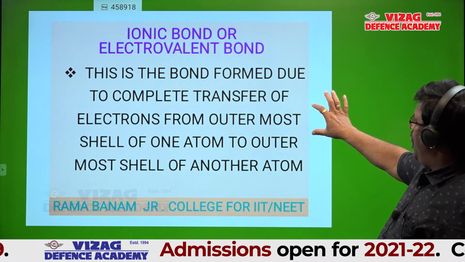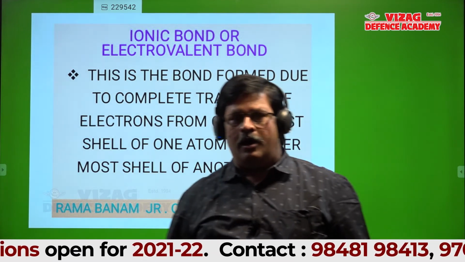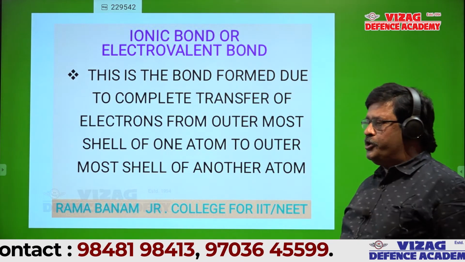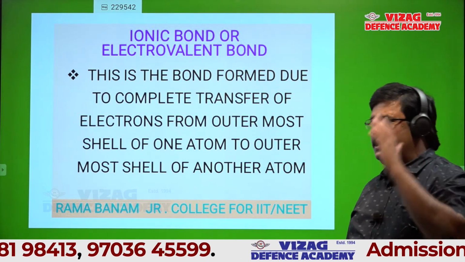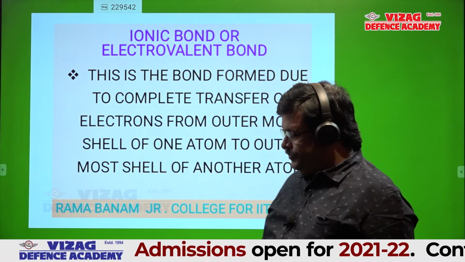So, this is the bond formed due to complete transfer of electrons from outermost shell of one atom to outermost shell of another. Right, this is also the definition. Second definition, write this.